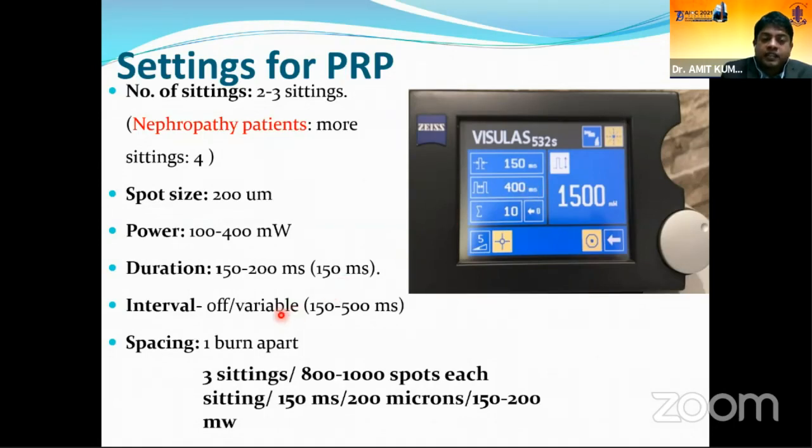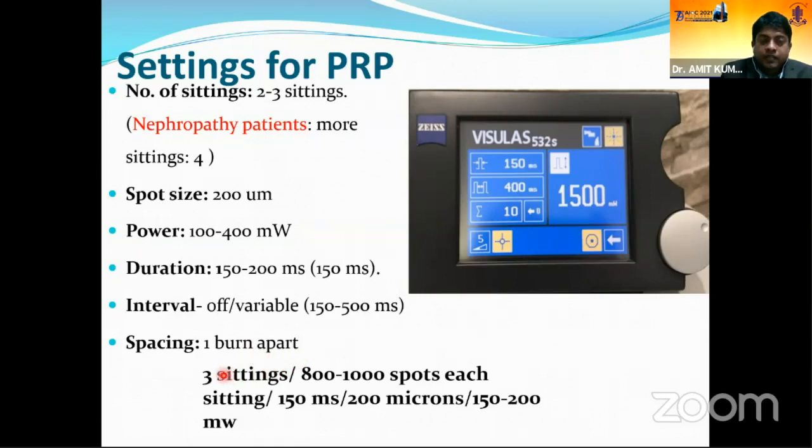So for beginners, it's better to keep this interval as off. With some expertise, we can switch on the interval. For beginners, it is better to press the foot pedal each time for each spot. Then once we have gained some expertise in doing the laser, we can switch on the interval mode and keep it around 200 to 500 milliseconds based on our skill. And the spacing will be one burn width.